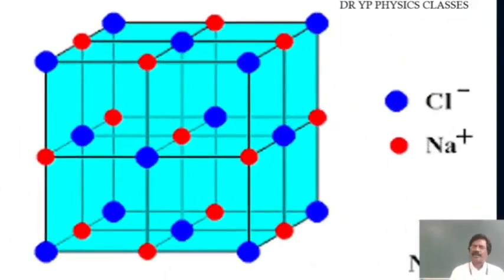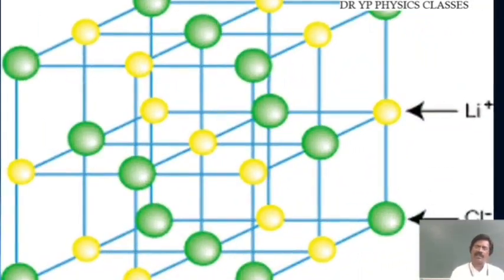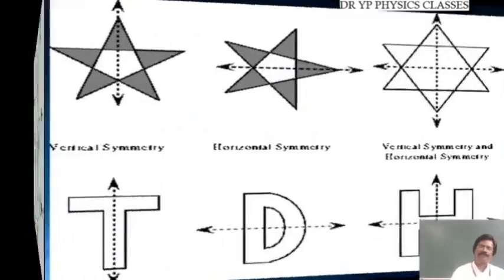So this is about the structure of NaCl. The blue color indicates chlorine, and the red color indicates sodium. This is how the structure of sodium chloride is formed. This is the structure of lithium chloride. The green one is chlorine and the yellow one is lithium.